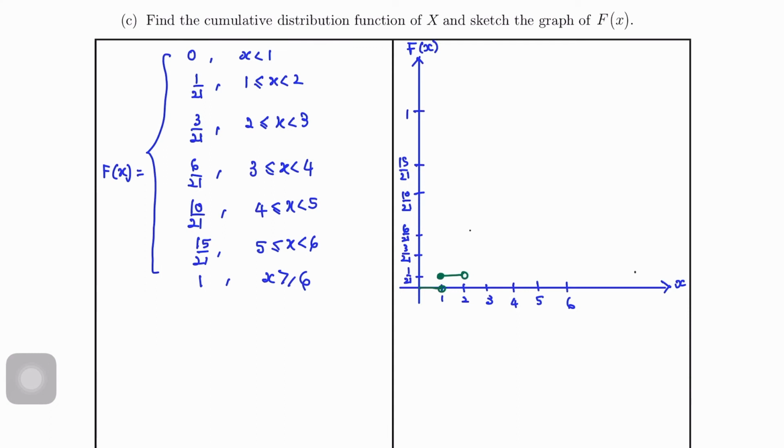Okay, so 2 and 3, 3/21. So 3 and 4, the value is 6/21. Then next, 4 to 5. Okay, then 5 to 6.